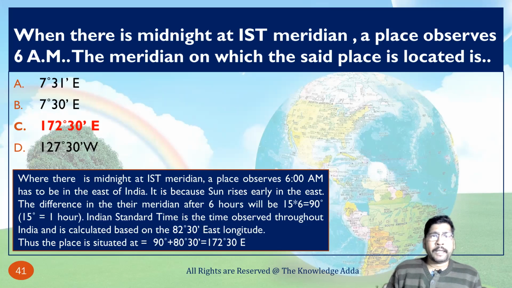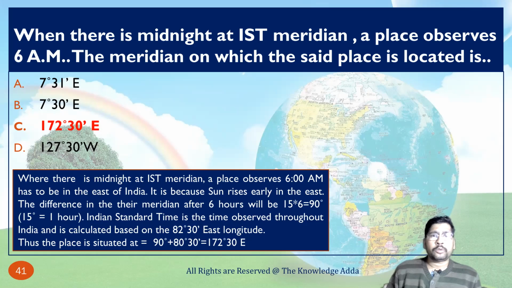So where there is midnight at the IST meridian, a place observing 6 a.m. has to be east of India. This is because the sun rises early in the east. The difference in their meridians after 6 hours will be 15 into 6, that is 90 degree, because 15 degree equals 1 hour, which means 1 degree contains 4 minutes. Indian Standard Time is the time observed throughout India and is calculated based on the 82 degree 30 minutes east longitude. So the place is situated at 90 degree plus 82 degree 30 minutes, which means 172 degree 30 minutes.